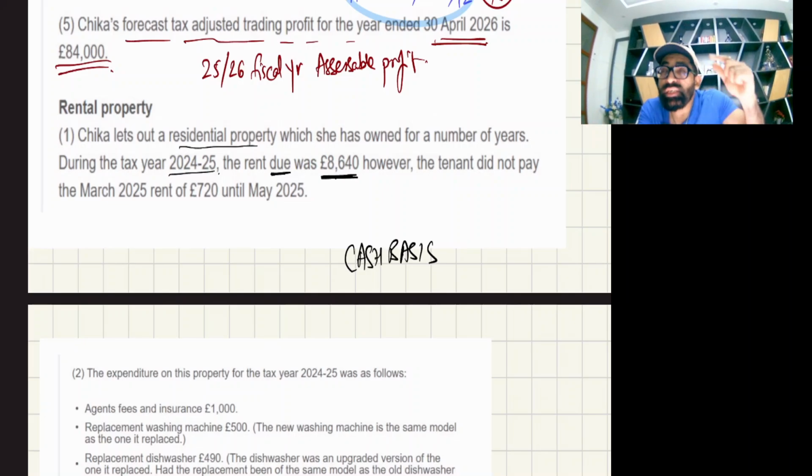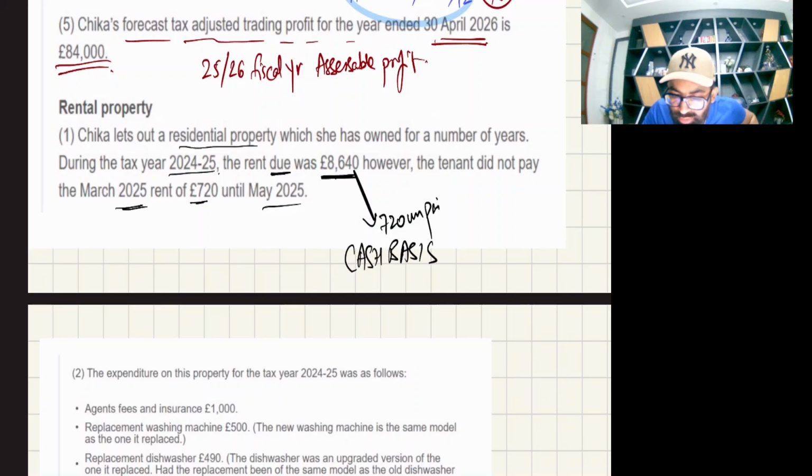So that means your tenant should have paid this amount, but what did the tenant do? The tenant did not pay the March 25 rent of 720 until May 25. That means out of this 8640, 720 is unpaid.